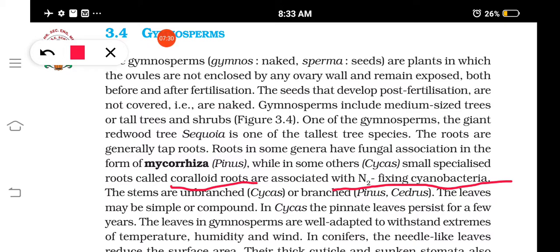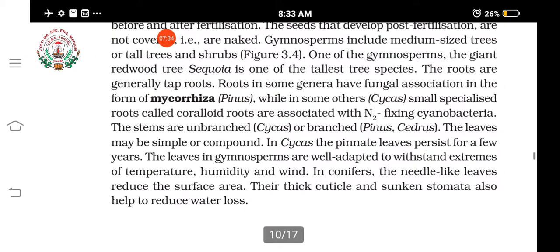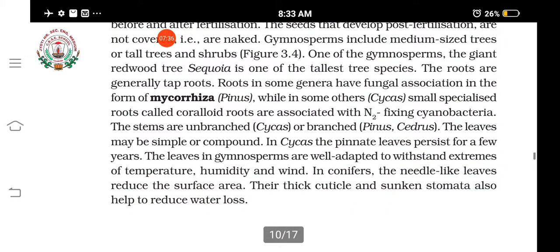The leaves. Okay, and the leaves, they are adapted to live for many years, and you can see some extreme conditions like temperature, humidity, wind, etc. they can resist. Okay, so have you heard about Pinus? In Pinus you can see needle like leaves.